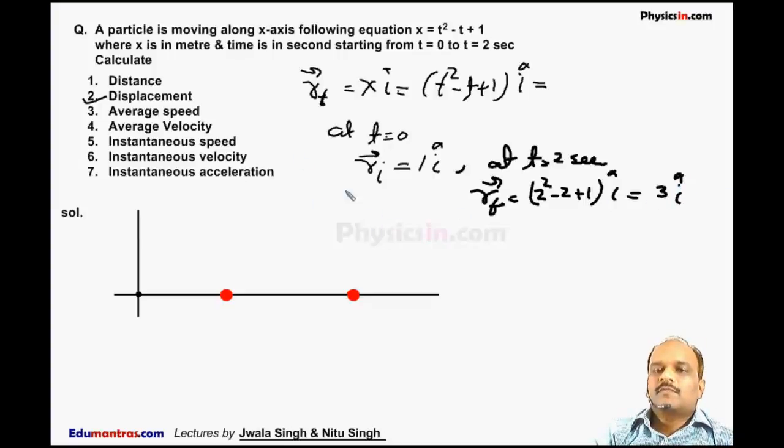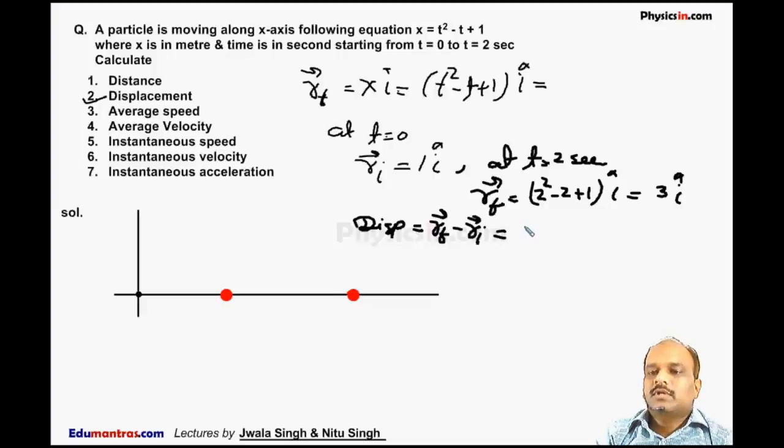So the displacement of the particle is equal to Rf minus Ri. So it is equal to 3 i cap minus 1 i cap, which is equal to 2 i cap. This is the displacement of the particle in the first 2 seconds.